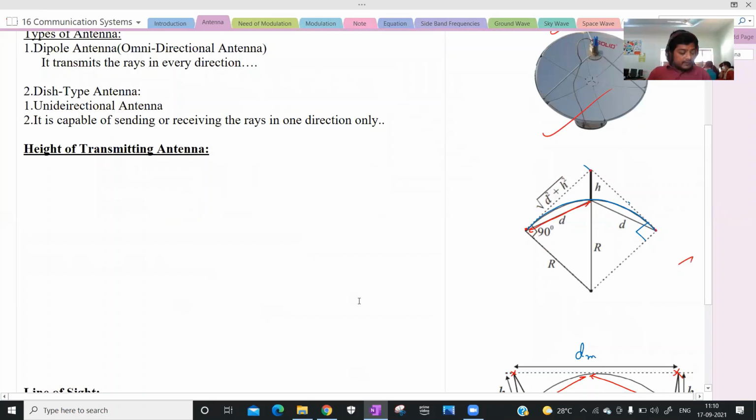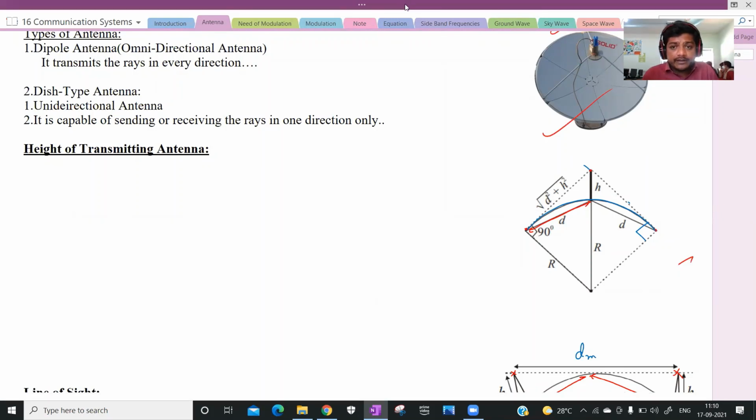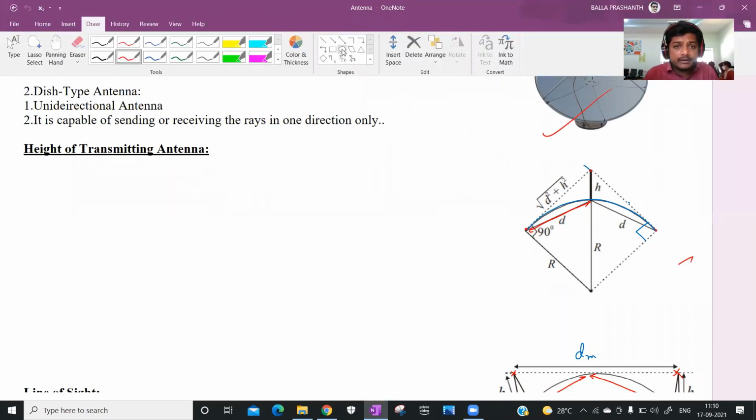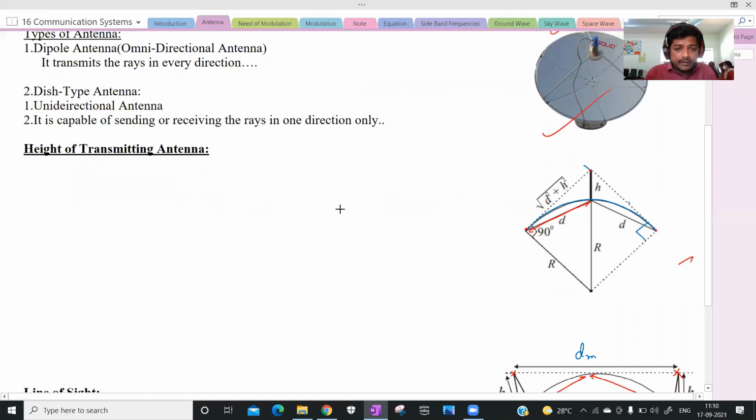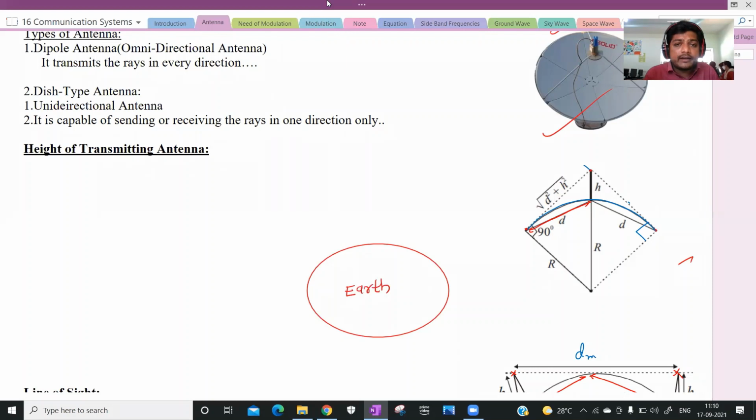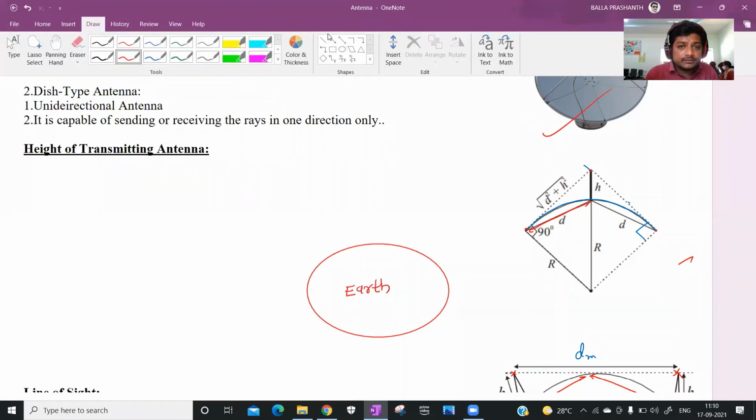See this diagram. For example, this is your earth. On earth we have a transmitter or receiver.